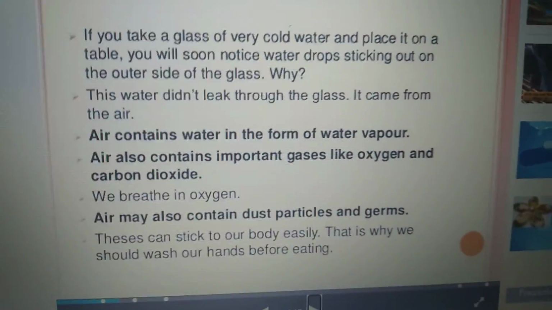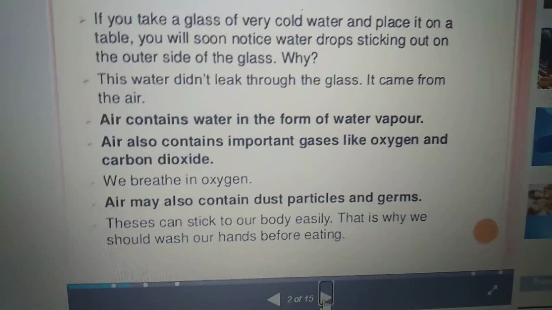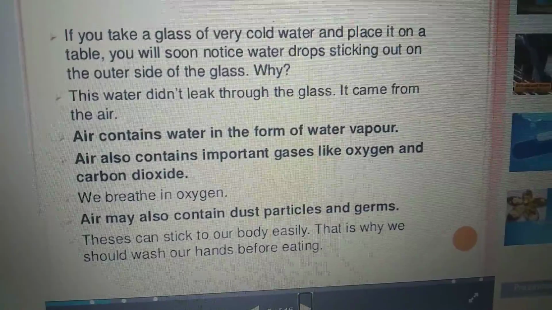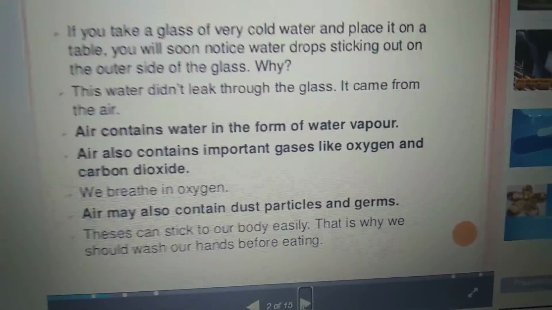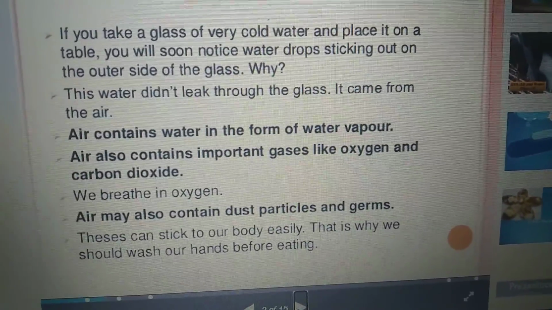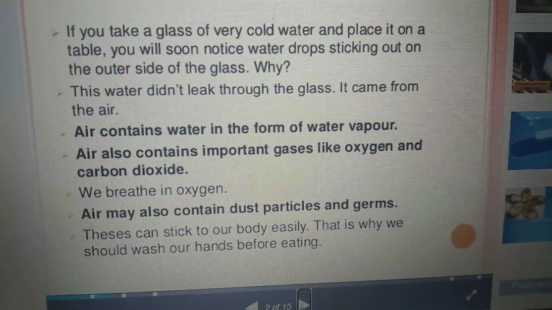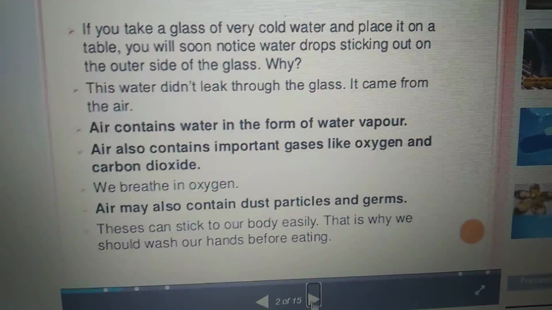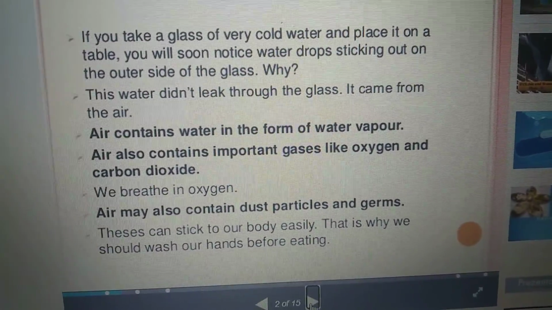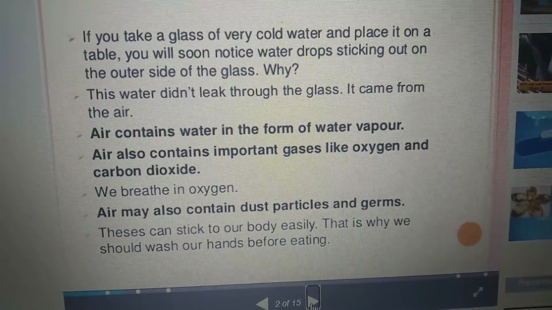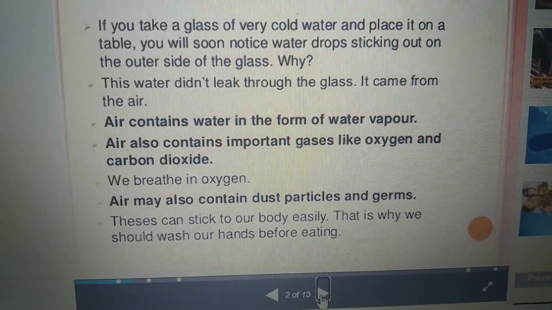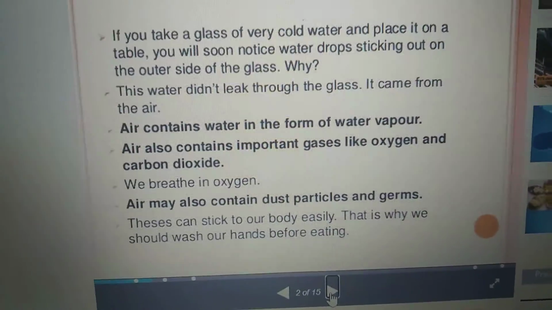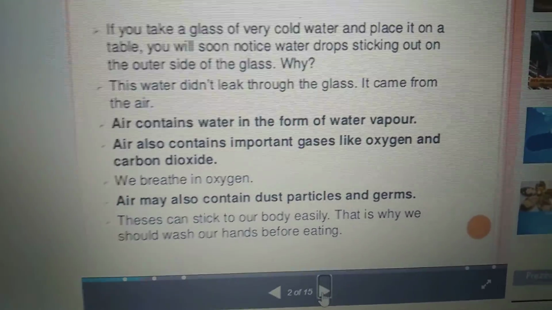What is the definition of wind, children? Moving air is called wind. Air also contains dust particles and germs. These can stick to our body easily. That's why nowadays, because of corona, we are wearing masks and washing our hands also. Not only before eating, but whenever you go outside or touch anything, we should wash our hands.